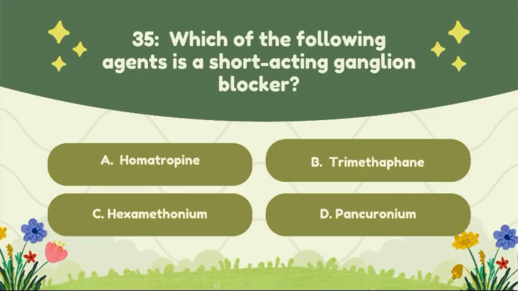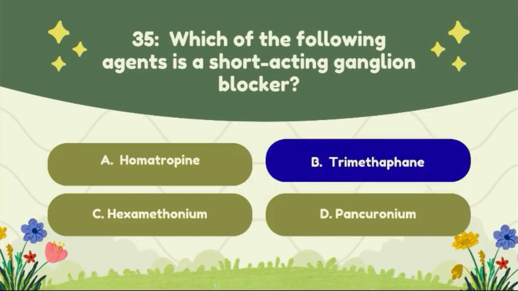Question number 35. Which of the following agents is a short-acting ganglionic blocker? Option A, atropine, option B, trimethaphan, option C, hexamethonium, option D, pancuronium. The correct answer of this question is option B, trimethaphan.